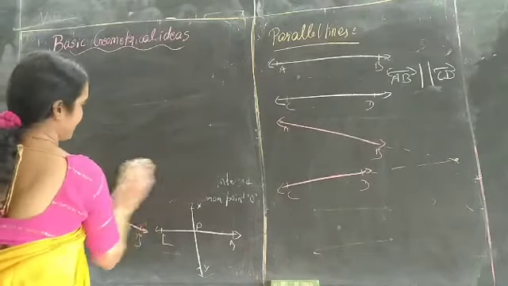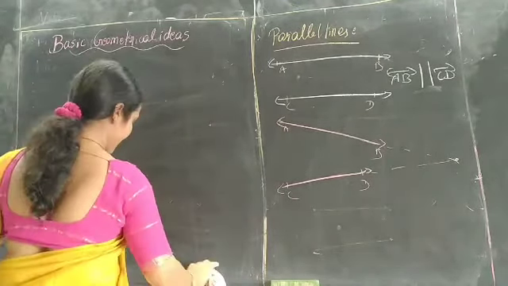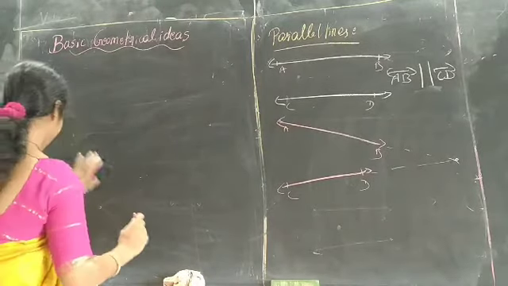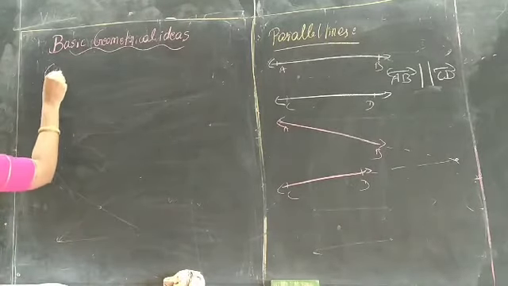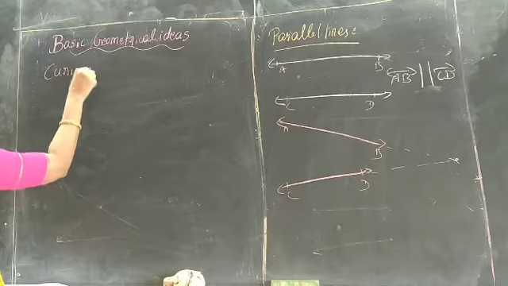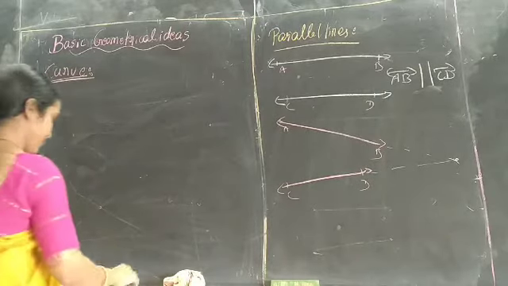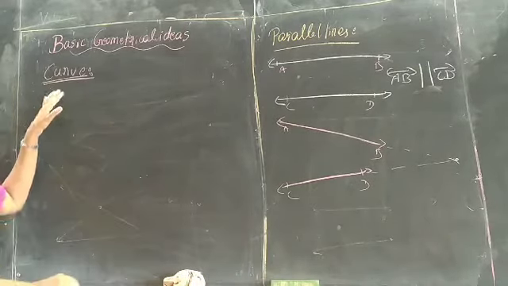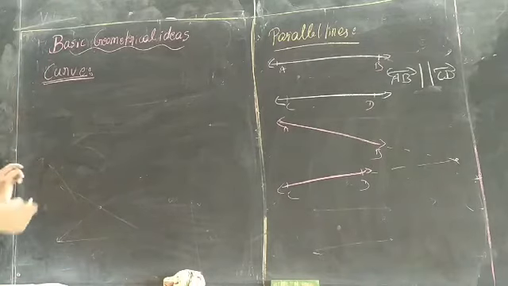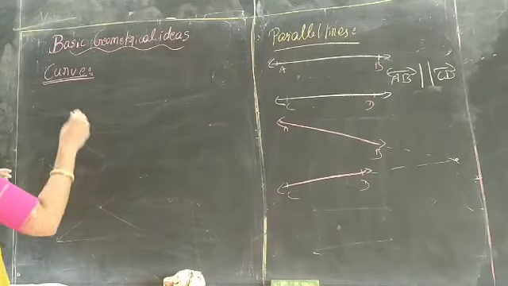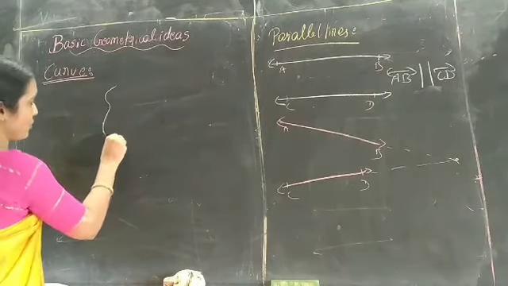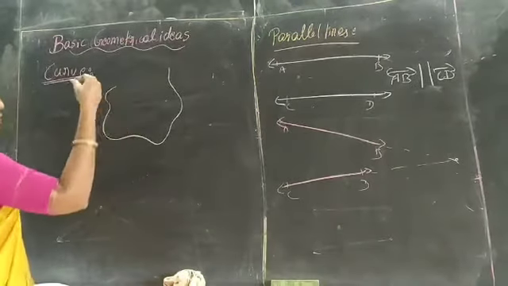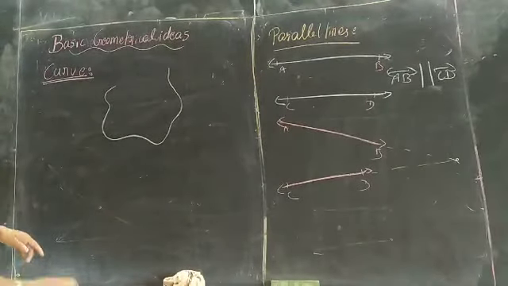The next is curve. What does it mean by curve? A curve is drawn without lifting a pencil or chalk. I will draw the figure. See, without lifting the chalk, I draw this figure.